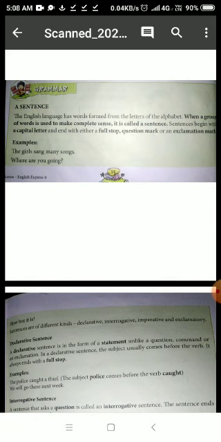If I say I am going to Delhi, then you understood the meaning of what I want to say. I am going to Delhi. It is a simple sentence. But if I change the sequence of the words, for example, if I make it Delhi going to am I, will it give you any meaning?